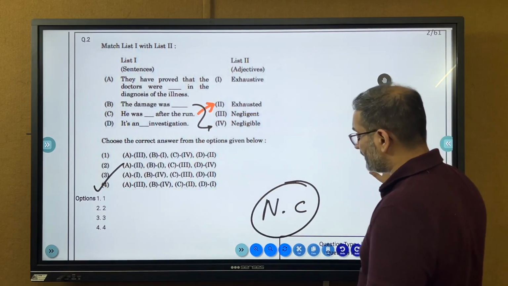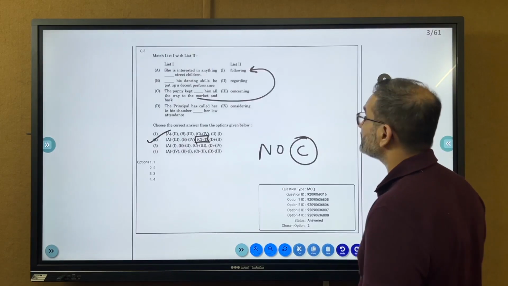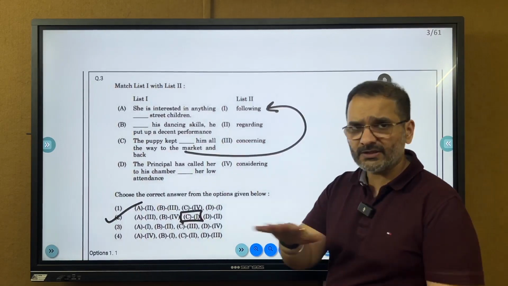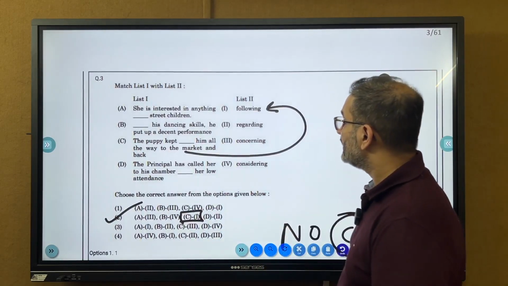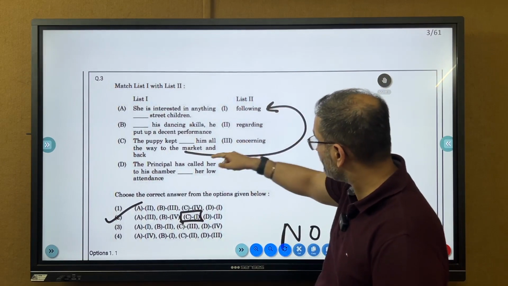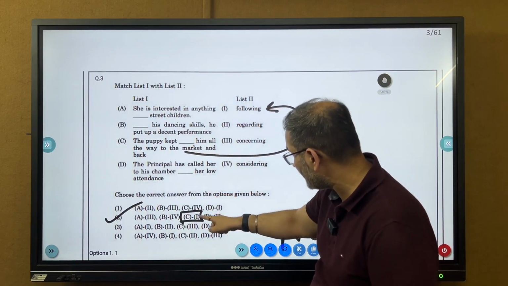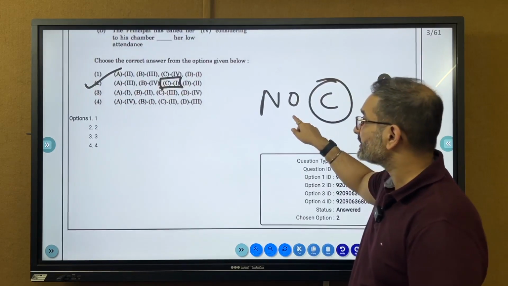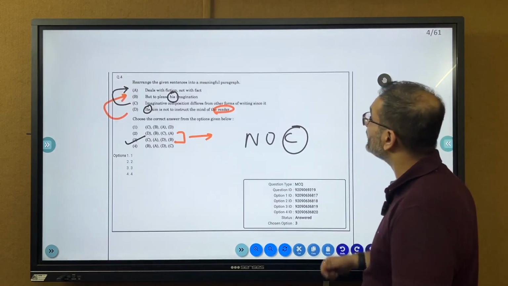So this is absolutely correct. There is no challenge to this. There is no challenge to this as well. I'll be firstly solving all of the English questions. The puppy kept following him, so C can only go to 1, and then there is only one option in which C is going to 1. So well, here it is. So there's pretty much no challenge to this as well.